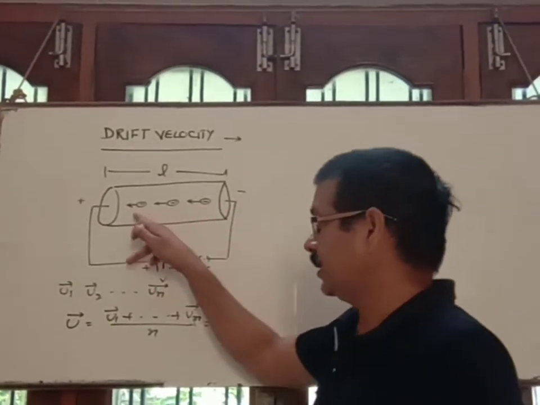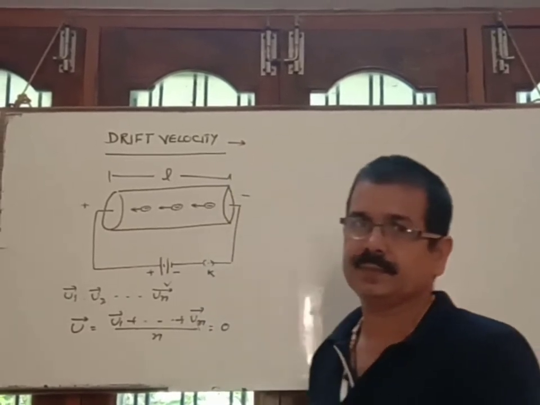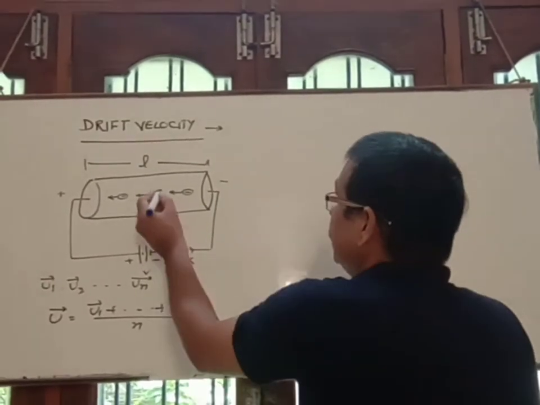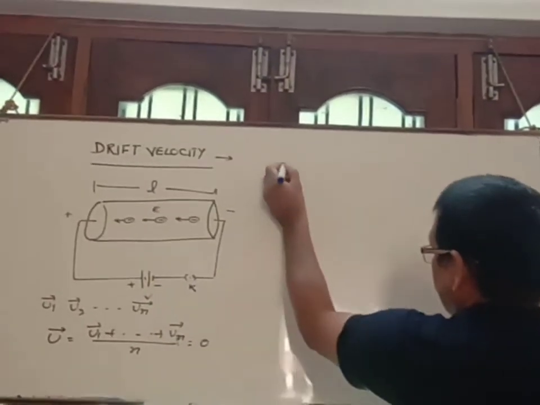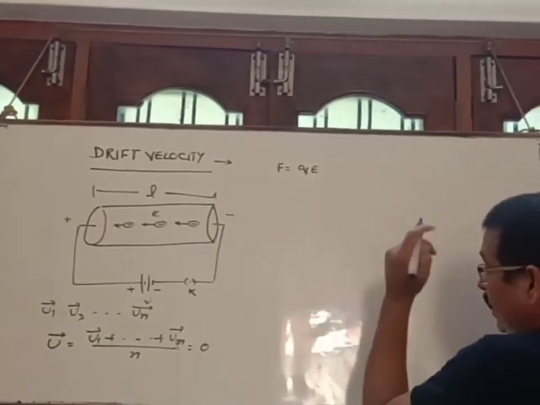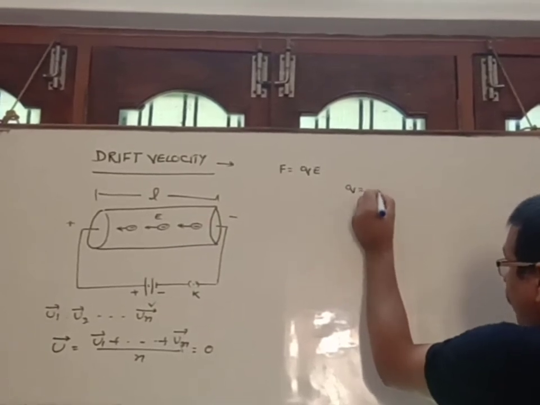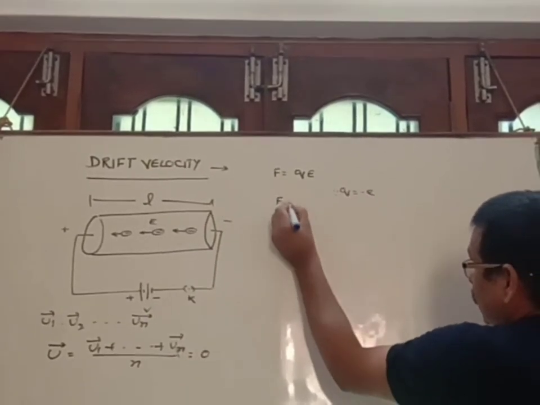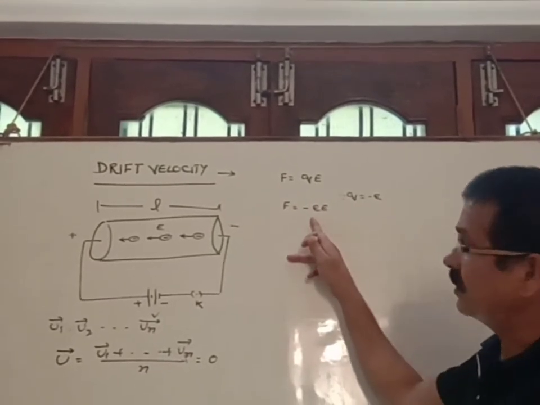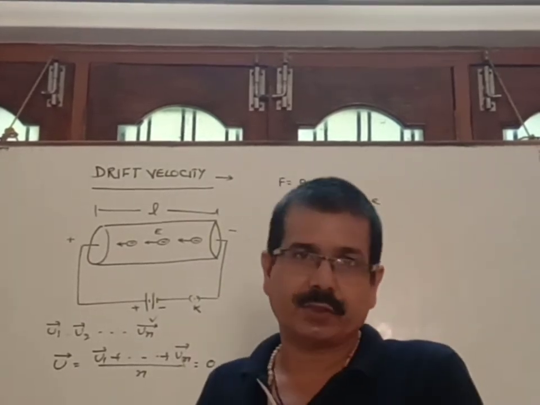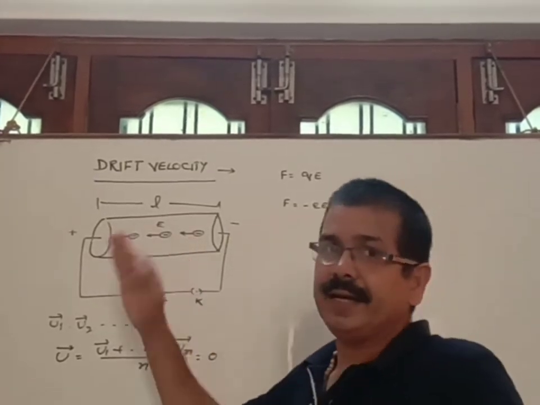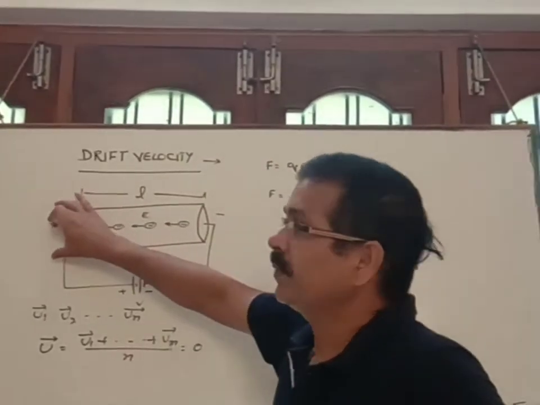Therefore, each electron will experience a force, and the direction of this force is opposite to the electric field E. The value of that force F is equal to QE, and we are talking about a single electron, so Q is equal to small e, so F is equal to minus small e into capital E. Due to the influence of this force, each electron will accelerate from lower potential to higher potential.